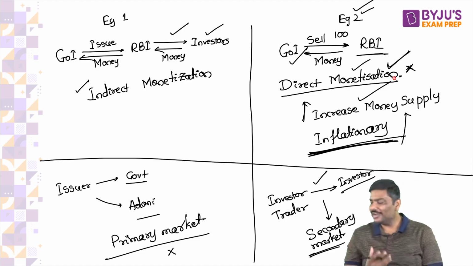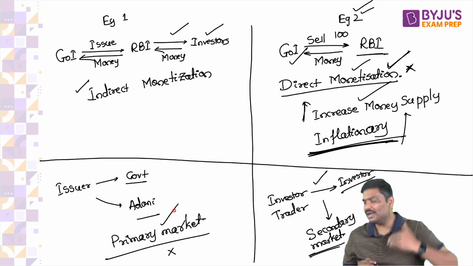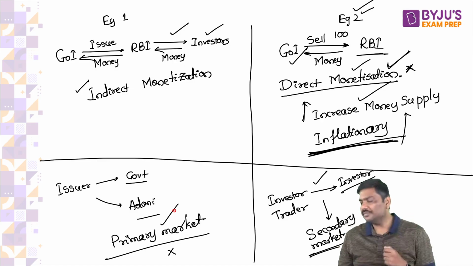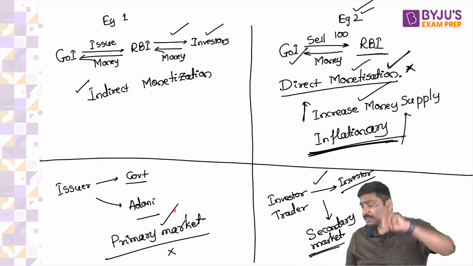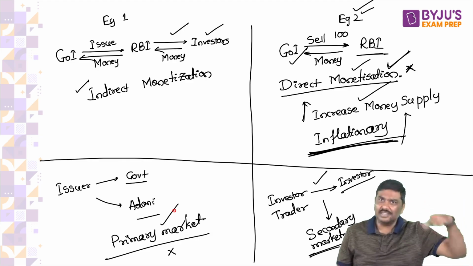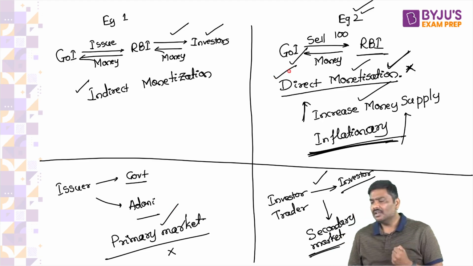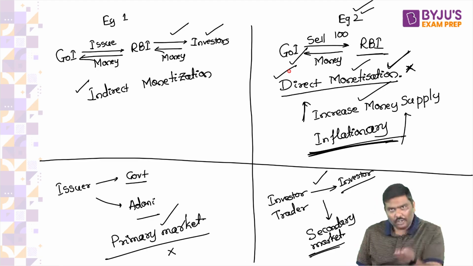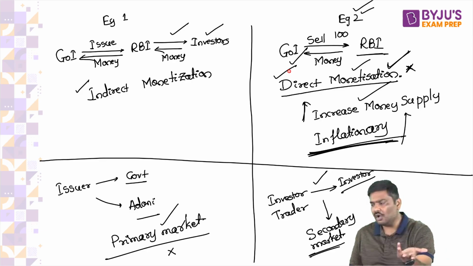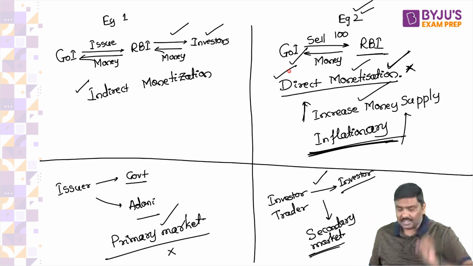Arey Baba, how difficult are all these concepts? Primary market means you will purchase directly from the issuer. Who is the issuer of government bonds? Government. So, very important, if RBI purchases government bonds directly from Government of India, don't you think that will become direct monetization? At least now this should be clear. And is direct monetization allowed in India? No, that will cause inflation. We have discontinued it. But on the other side, understand this very carefully.